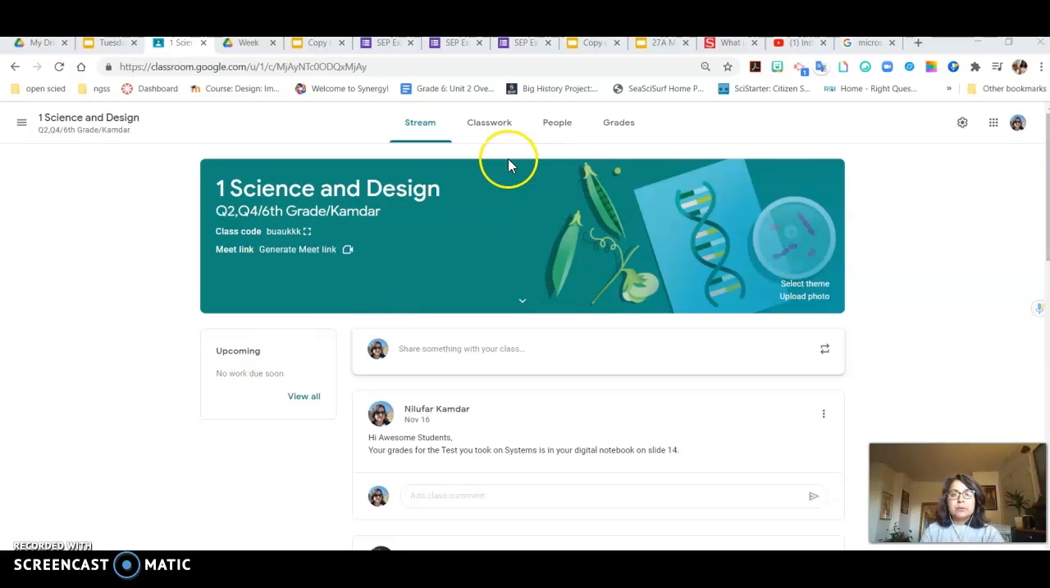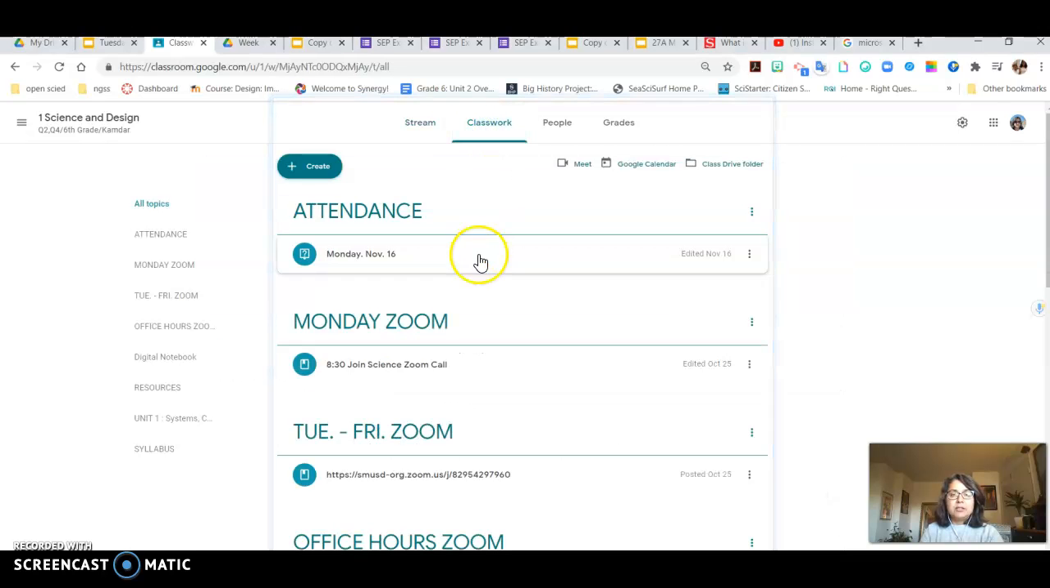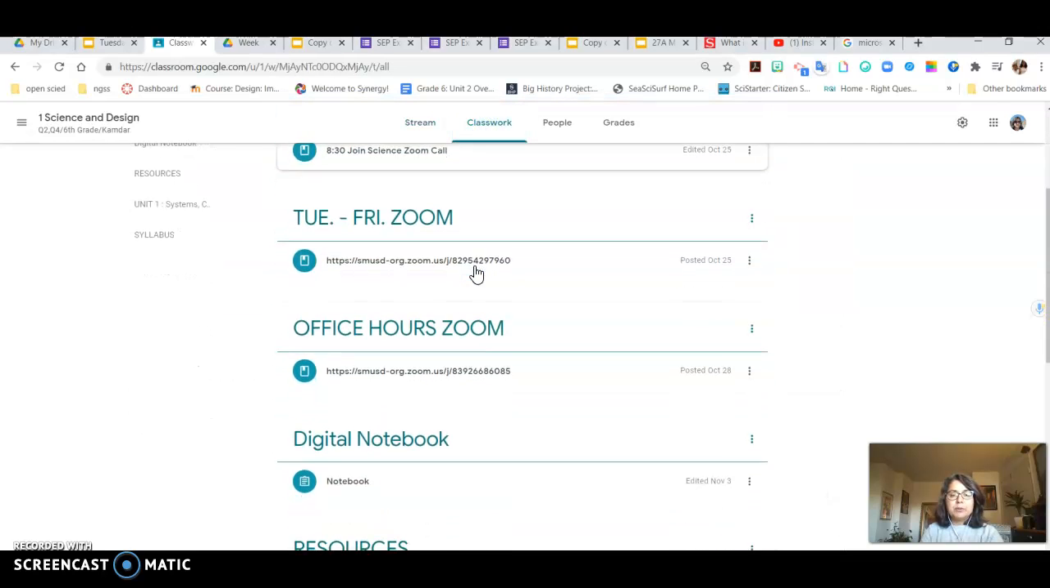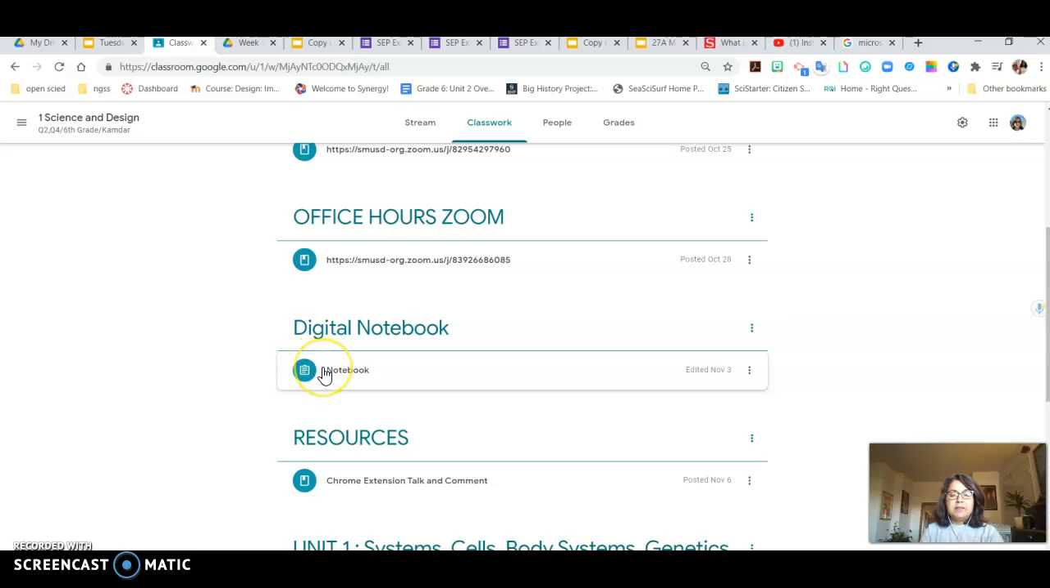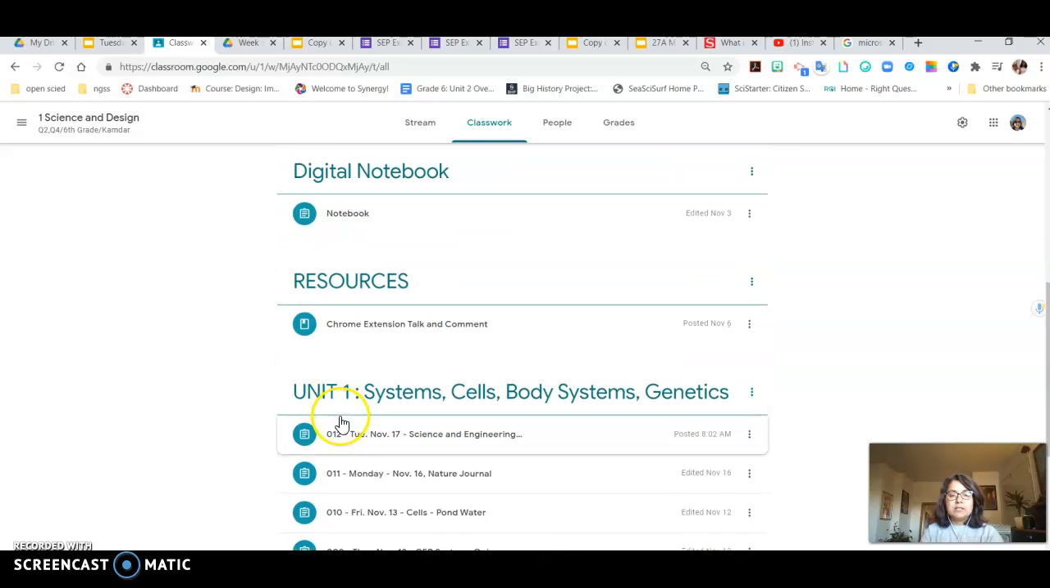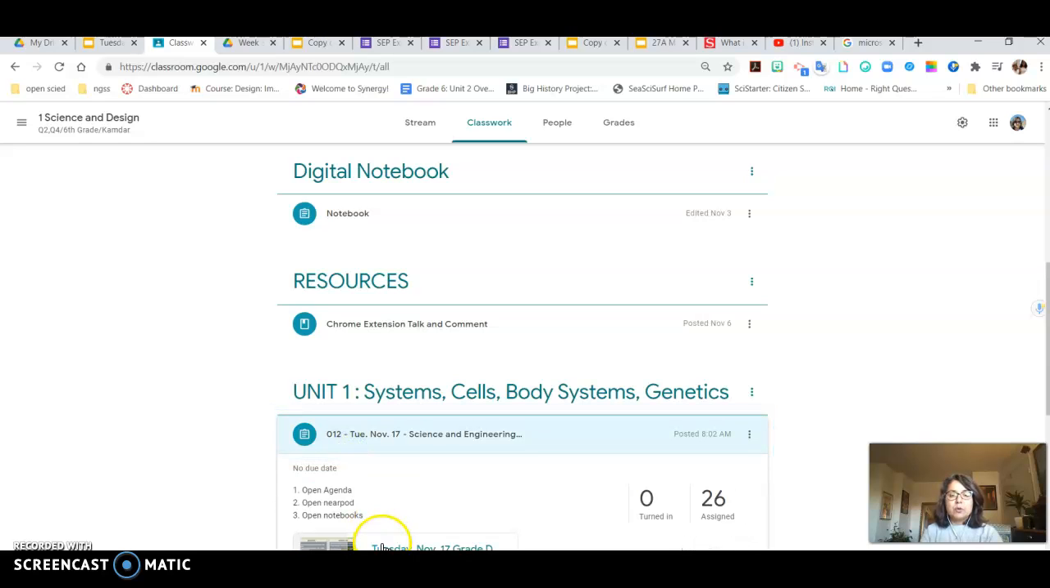I'm going to explain your assignment for today, Tuesday, November 17th. You need to go to classwork. Then you need to scroll down and open your notebooks. And then once you open your notebooks, you also need to open assignment 012. When you go there, you are going to open the agenda and follow the directions in the agenda.